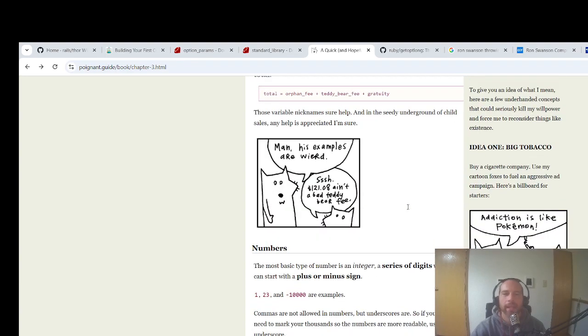I feel like Daddy Warbucks would not actually pay for this. Those variable nicknames sure help. In the steady underground of child sales, any help is appreciated, I'm sure. Man, his examples are weird. Shh. $101.08 ain't a bad teddy bear fee.